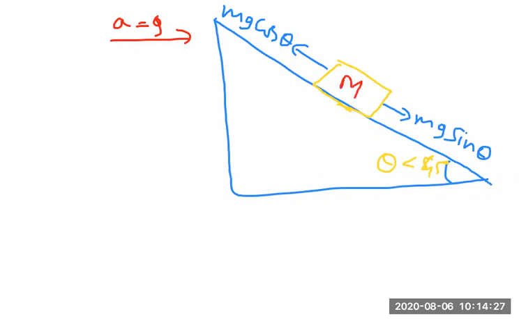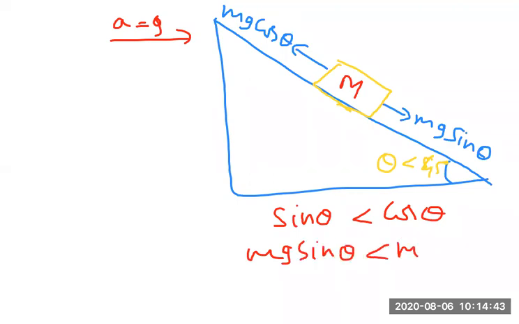Now, theta less than 45 means sin theta is less than cos theta, so mg sin theta is less than mg cos theta. So obviously the body has to move up the inclined plane.